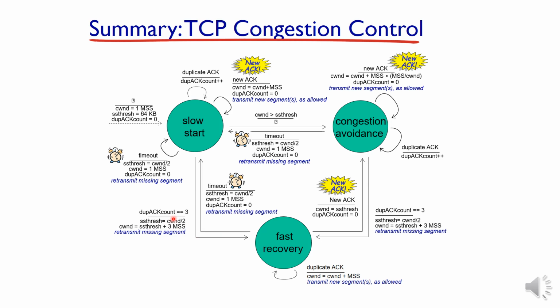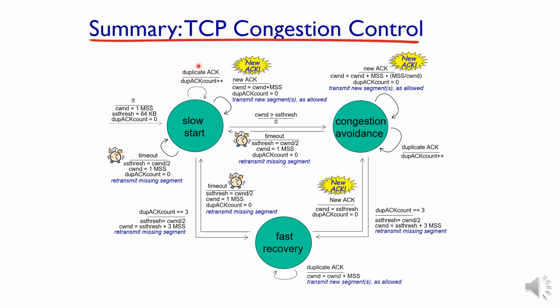When the duplicate acknowledgement count is equal to 3, it means 3 packets are lost. So the threshold is reduced again, but the congestion window size will be the threshold plus 3 MSS, and this 3 stands for the 3 lost packets. It is increasing the size of the congestion window to threshold plus 3, and this is the same in the slow start phase as well as in the congestion avoidance phase when the duplicate count is equal to 3.